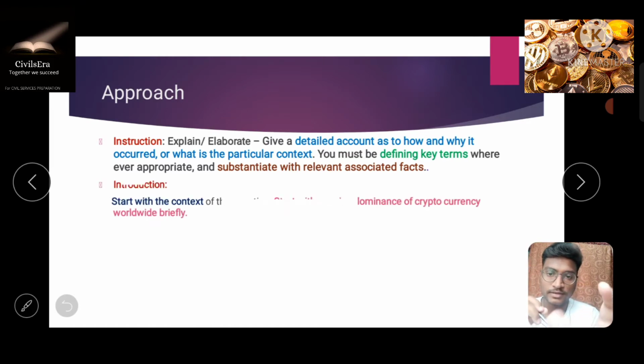So let's move forward and understand how to introduce whenever these kinds of questions are asked. First thing is, you can start with a simple context. Like in recent times, it has been gaining so much dominance in the market. Why? These are the things you can start with to provide a good introduction.